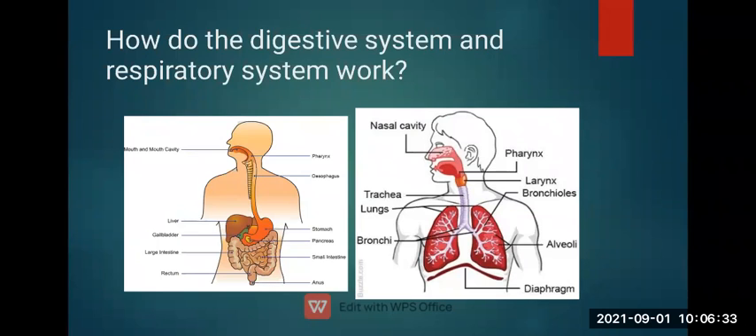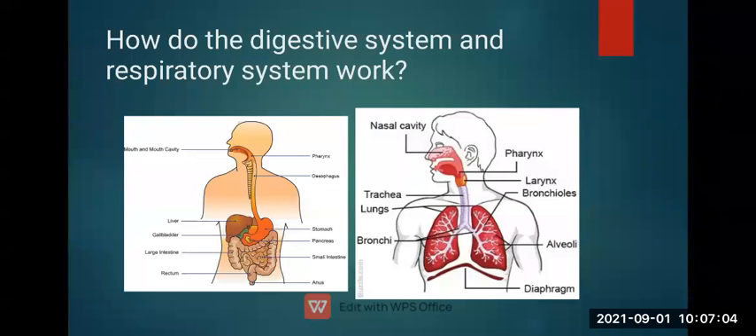So this is the digestive process, we all know it very well. These are the different organs which help us to digest our food: pharynx, esophagus, stomach, pancreas, small intestine, liver, gallbladder, large intestine, rectum, and anus. So this is the digestive system. These organs are used in the digestive system to digest our food.